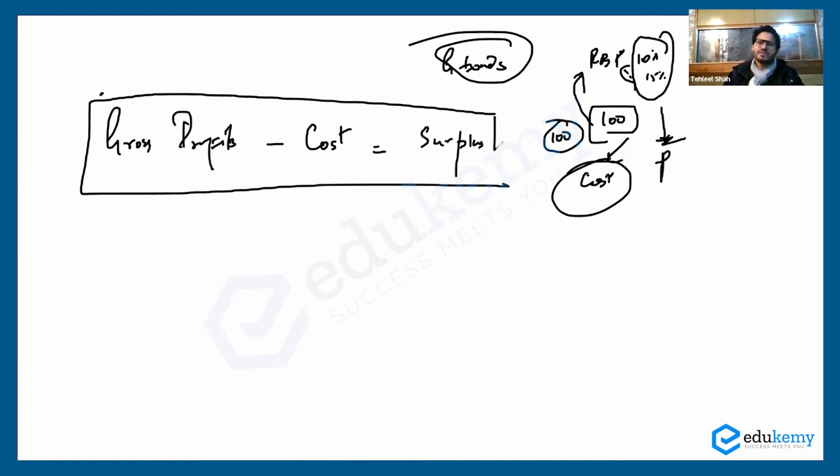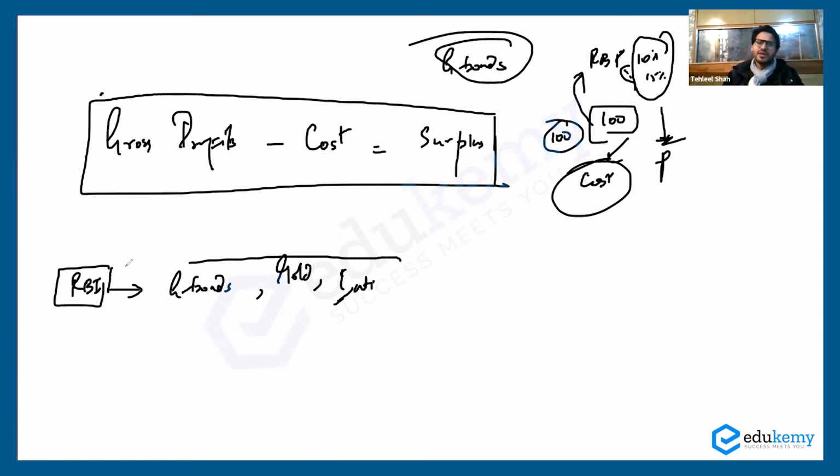So gross profits minus cost will give you surplus. Whatever gross profits the RBI had, you deduct the cost, and then what you'll get is the surplus. RBI has to earn a lot of money, and so RBI is investing money in, say, for example, government bonds. RBI also earns money by investing in gold, investing in international instruments, and foreign currency bonds.